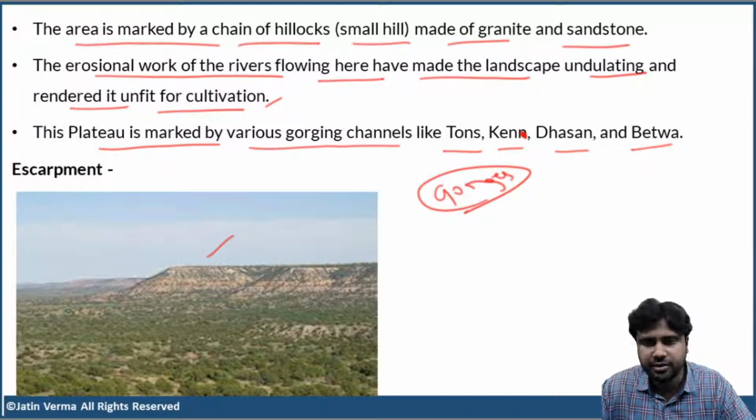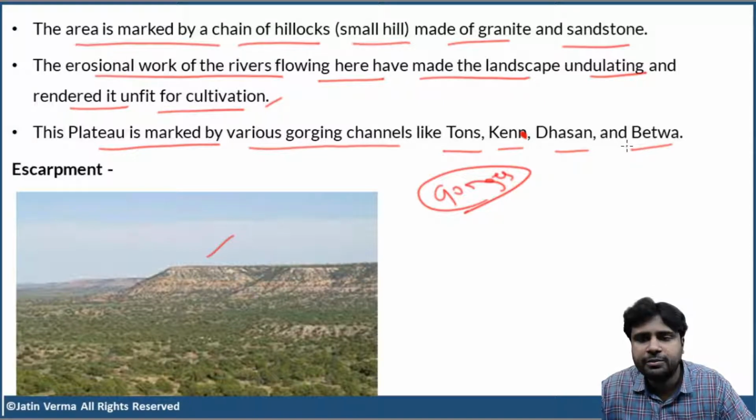Okay, clear? Now, actually, when we discuss the drainage system chapter, then you'll get some more clarity. Because then we'll speak about all these rivers Tons, Ken, Dhasan, and Betwa. Okay, so where these rivers originate, and these rivers are tributaries of which rivers, in which direction they flow. We are going to discuss all these things.